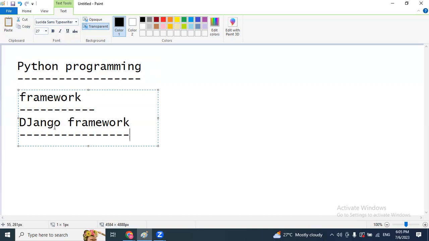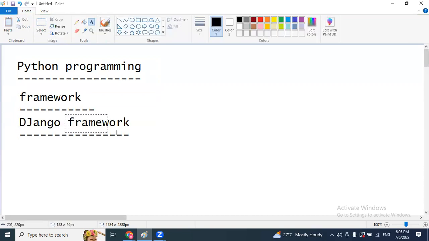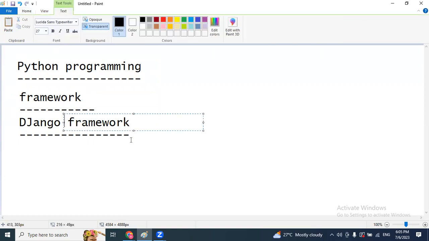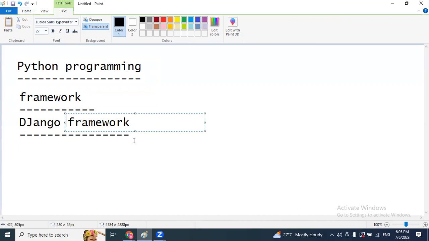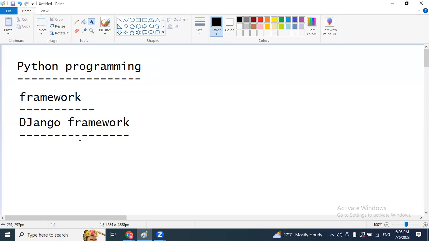The D is silent. First of all, what is a framework here? To work with any type of programming language, one framework is required. A framework is nothing but a group of web components. So a group of components is called one framework.